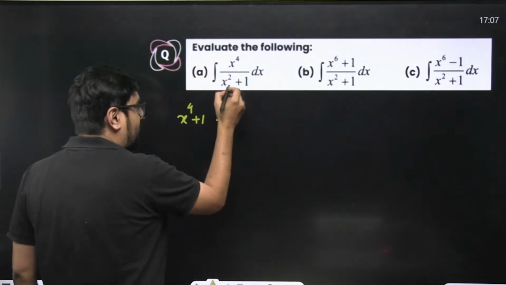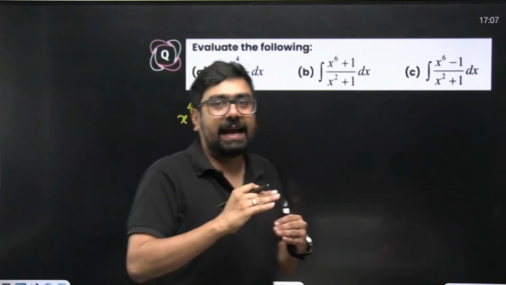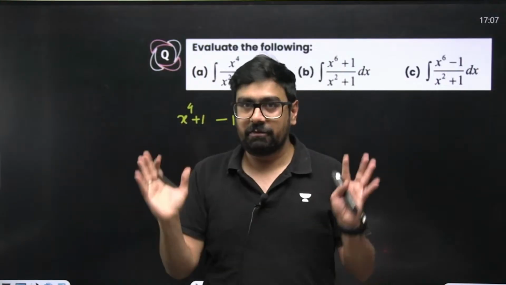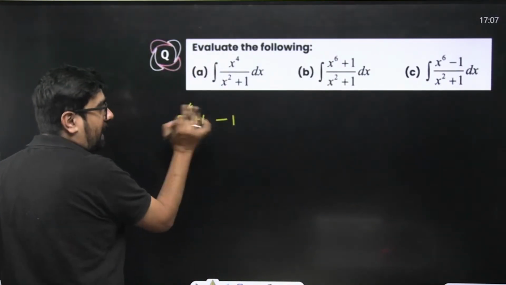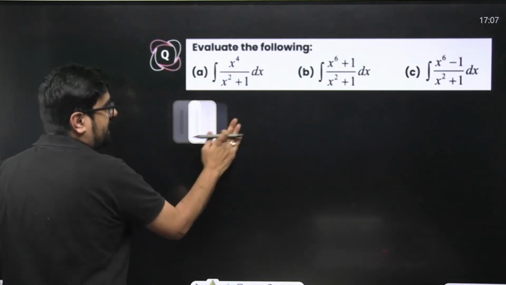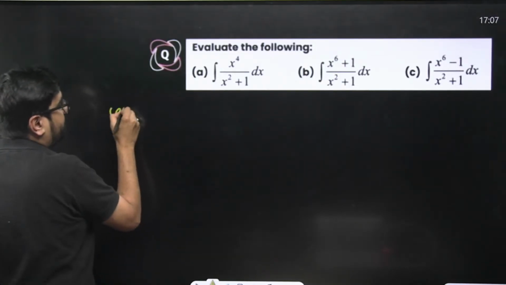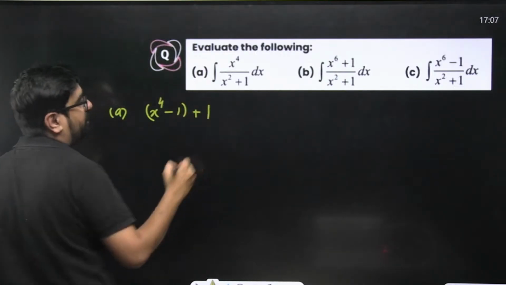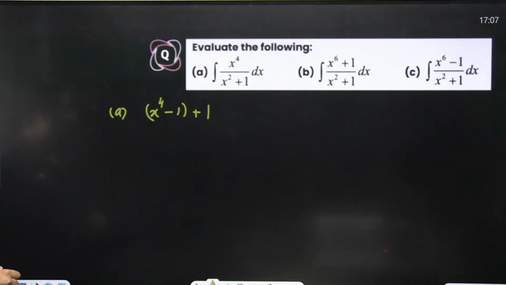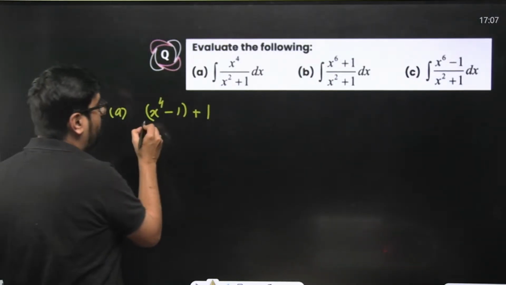So now, if you want to cancel, you'll need to create x square plus 1 and x square minus 1 factors, something like that. Now, for creating that, you'll have to club this minus 1 with x to the power 4. So instead of this, we should write x to the power 4 minus 1 plus 1. Correct? Can we do this?